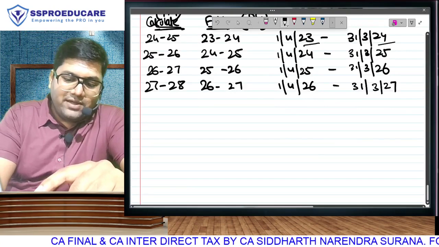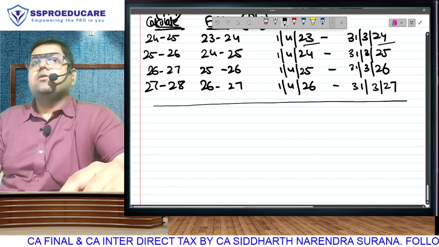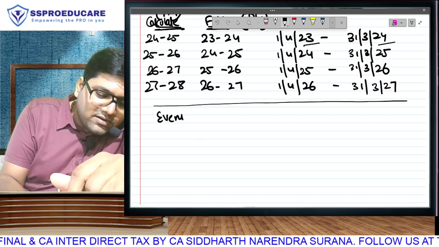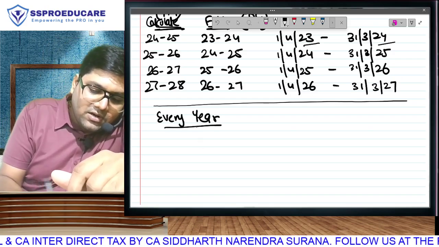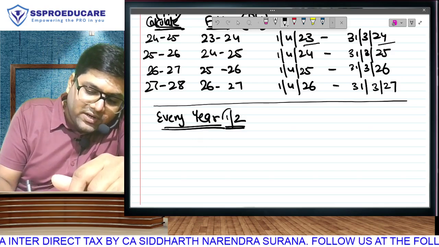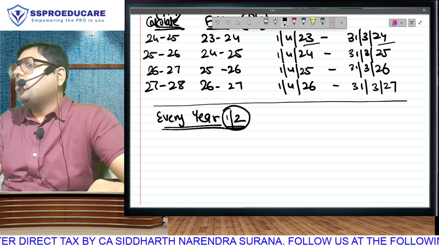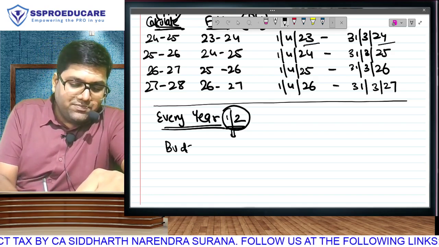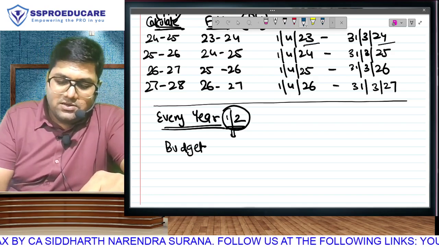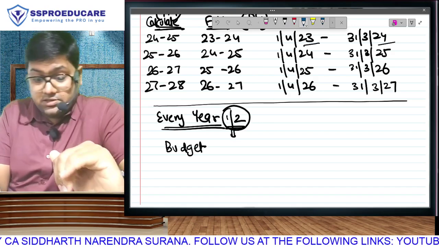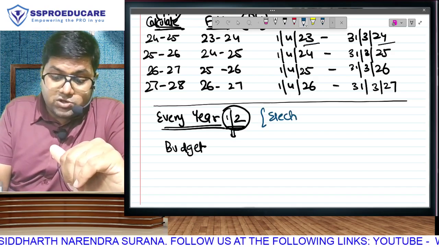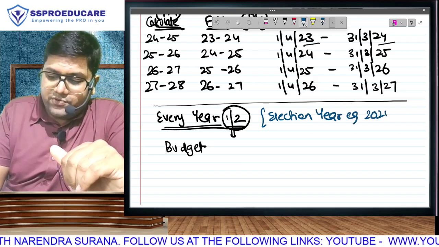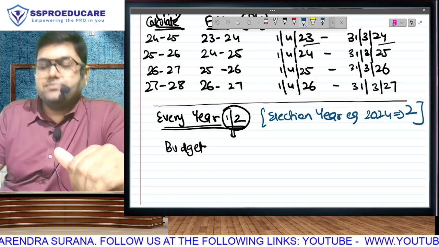For that, you need to have one more part of knowledge. Every year in our country, on the 1st of February, our government announces something called the budget. By the way, some knowledge. If it is a Lok Sabha election year, for example 2024, there will be two budgets.